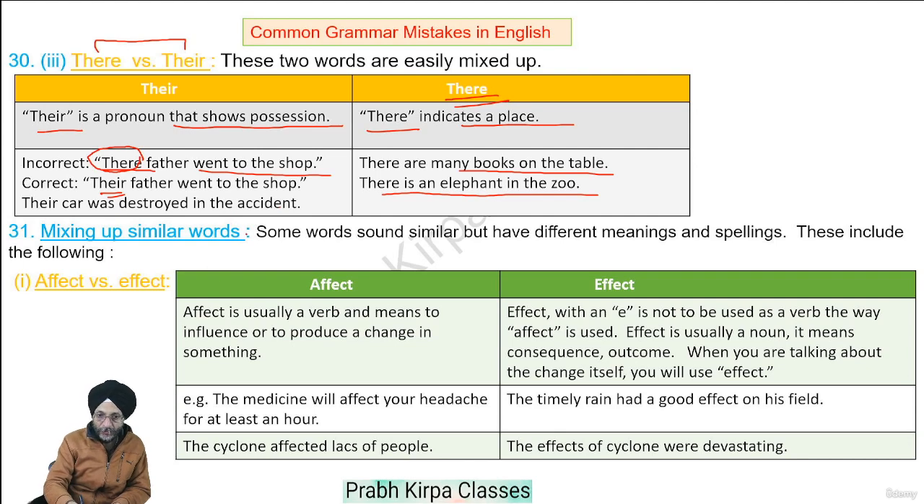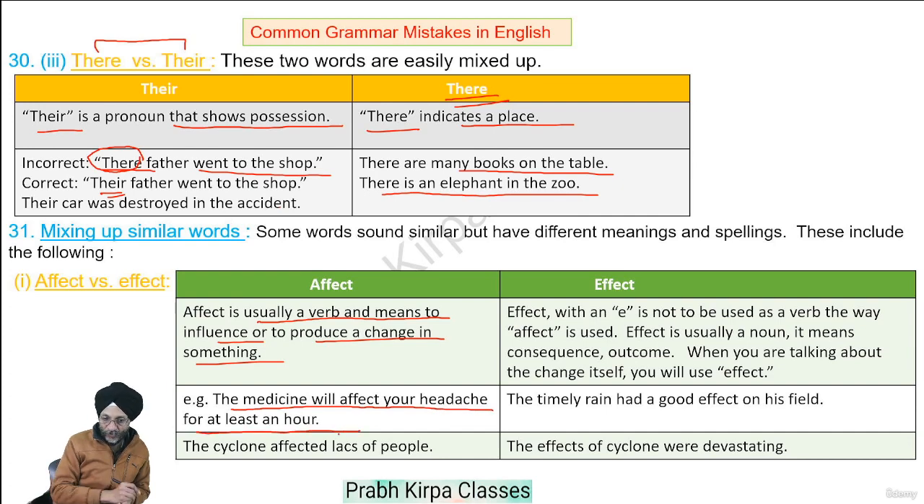Sometimes we mix up similar words. When we speak the same, they sound similar. But when we write the same, they have different spellings. They have different meanings. Let us discuss a few of them. Affect versus effect. Affect is usually a verb and means to influence or produce a change in something. The medicine will affect your headache for at least an hour. The cyclone has affected lakhs of people.